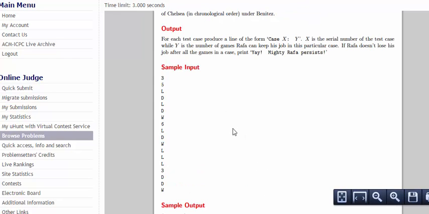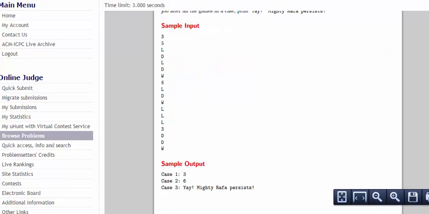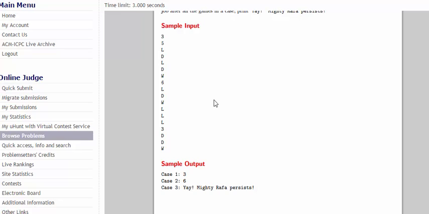Okay, so how do you solve this problem? Well, the approach is simple. We'll keep track of how many matches have already been played without any win. If we find a win, we will just make that variable 0.